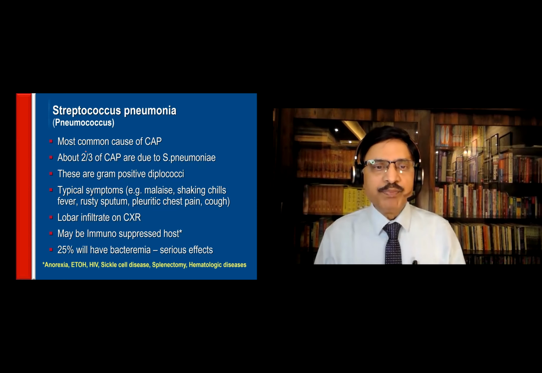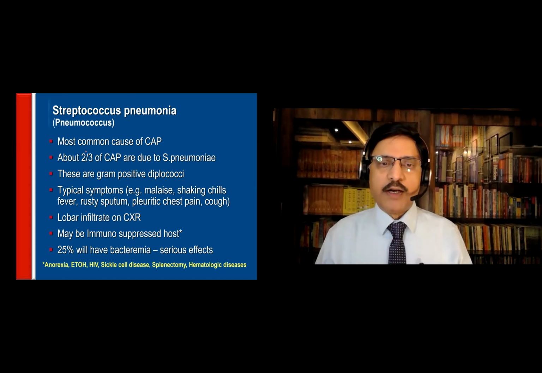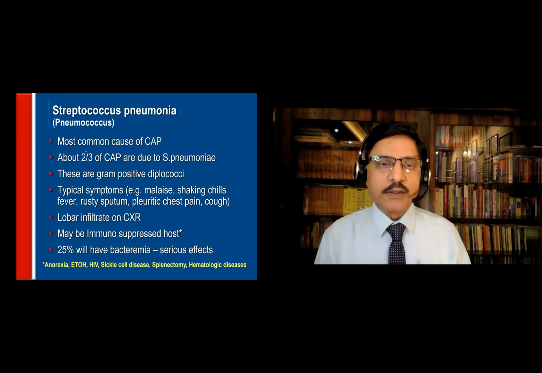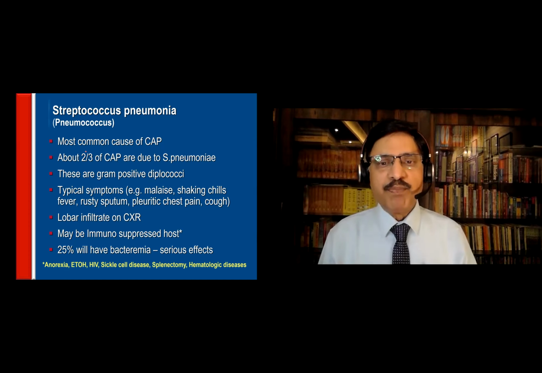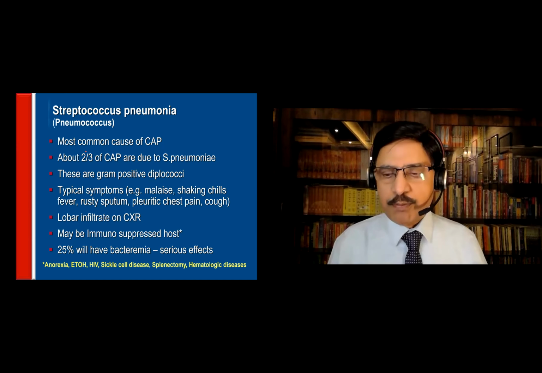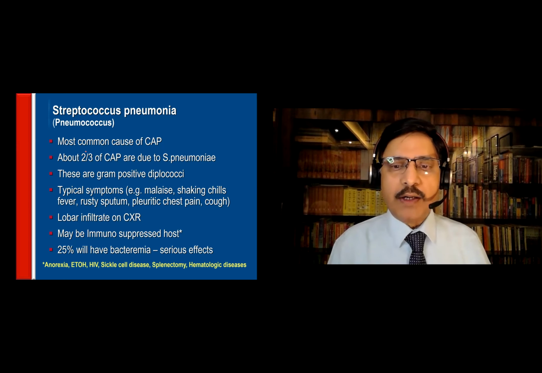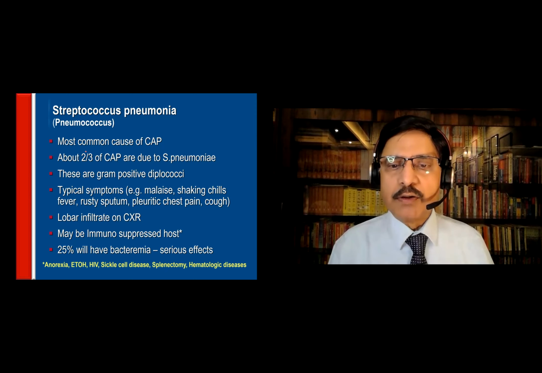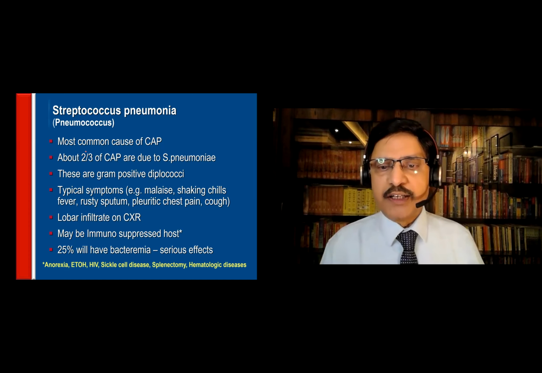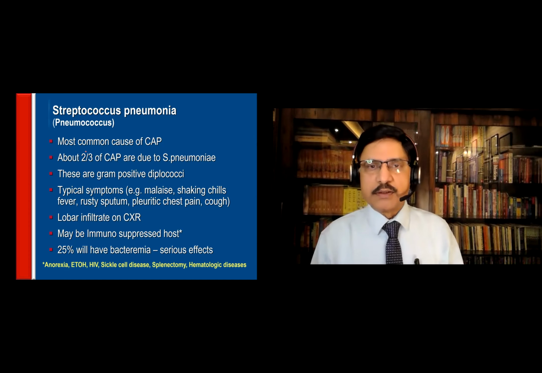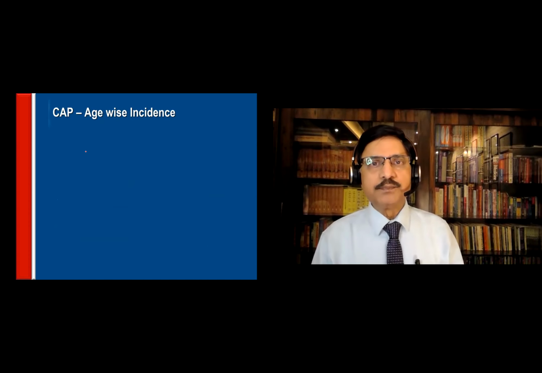Who is that? People with anorexia, people who are into ethanol, people who are HIV positive and sickle cell disease, people who had splenectomy, any other hematological disorders or malignancies. They are the immunosuppressed hosts. Okay, 25% of these people will have bacteremia. Once they have bacteremia, they are prone to septicemia, and then distant lesions of pneumonia infection can occur in other parts of the body, particularly in the liver, subcutaneous tissues, and muscles, and that can lead to serious effects.